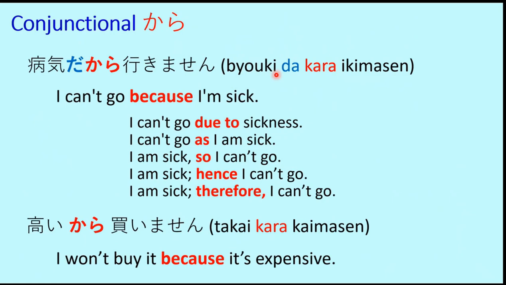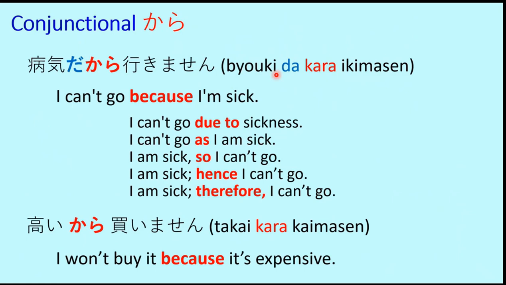Kaimasu is to purchase or to buy. Kaimasen is the negative, which is I won't buy. I won't buy because it's expensive. Takai kara kaimasen. So be careful while using the adjective takai. It can be used to express the height of a person, the height of a building, or the height of a mountain. And it can also be used to represent a high price. So it basically represents highness.